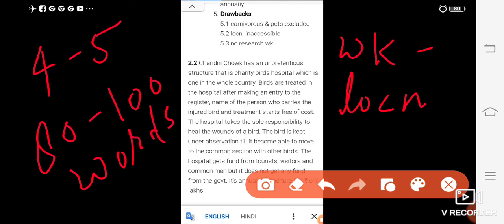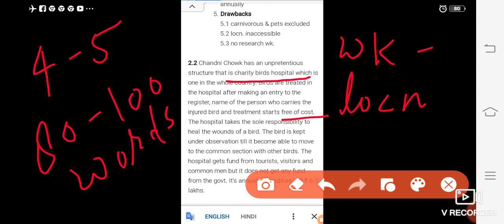Chandni Chowk has an unpretentious structure, that is the Charity Birds Hospital. In the beginning I have already told you, it is one of its kind in the whole country. Birds are treated in the hospital. After making an entry in the register of the name of the person who carries the injured bird, treatment starts free of cost.